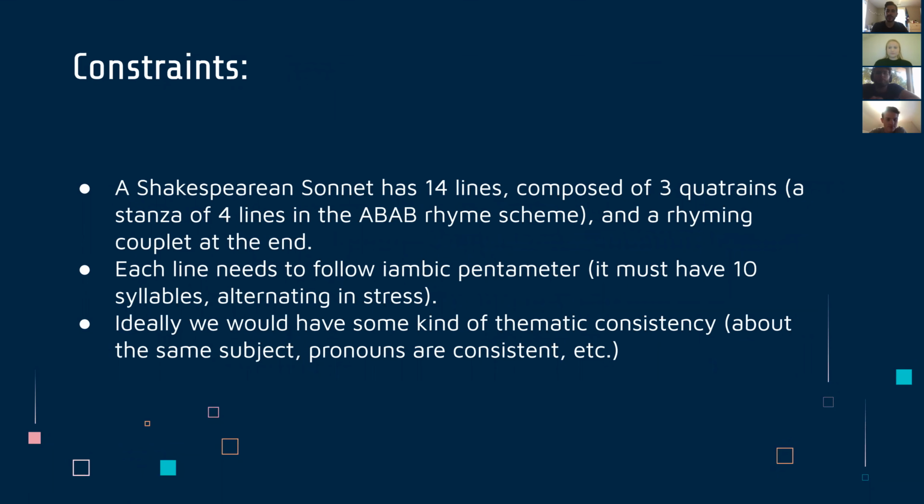So consider what a sonnet has. For example, a Shakespearean sonnet has 14 lines composed of 3 quatrains, which is a stanza of 4 lines in the ABAB rhyme scheme, and a rhyming couplet at the end. Each line needs to follow iambic pentameter, so it has to have 10 syllables alternating in stress. And ideally, we would have some kind of thematic consistency throughout our poems, so that the poems would be about the same subject, or the pronouns are consistent, or have the same meaning or theme.